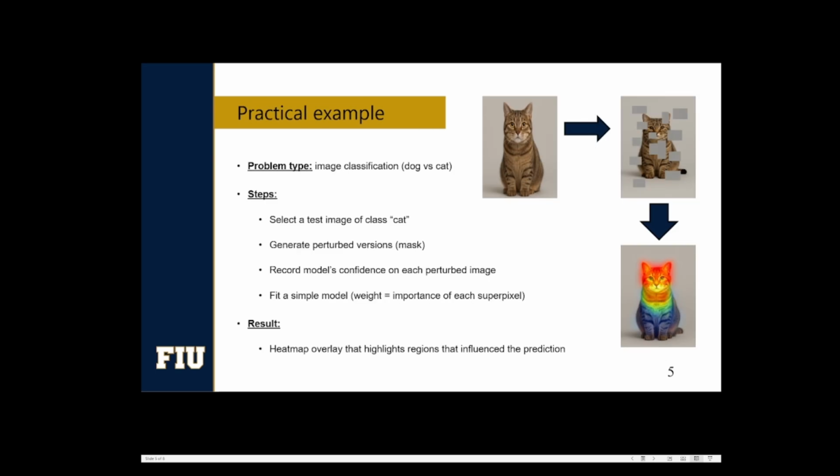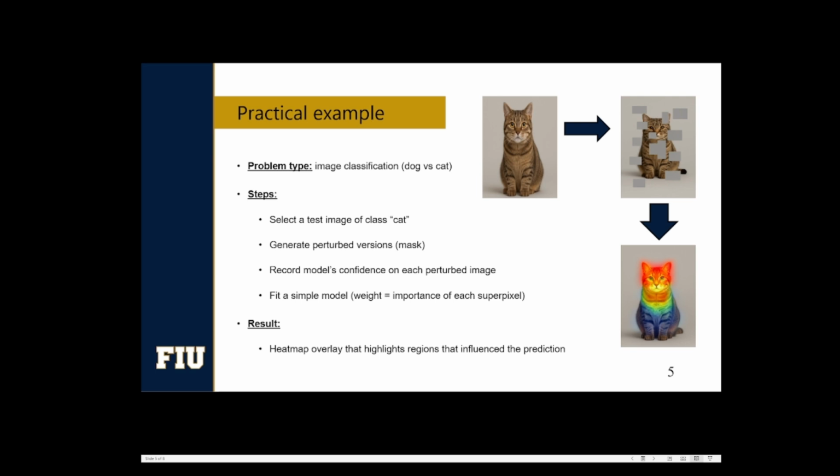Moving on, let's work through a practical example. Let's say your ResNet model classifies an image with the label cat. LIME will chop the image into superpixels, randomly mask some out with these patches you see here, and see how the confidence of the prediction changes. If hiding the ear drops the label cat confidence sharply, that region gets a high weight in the surrogate model.